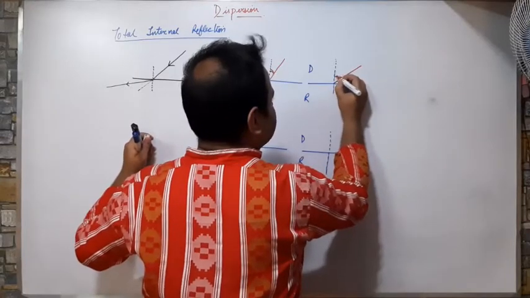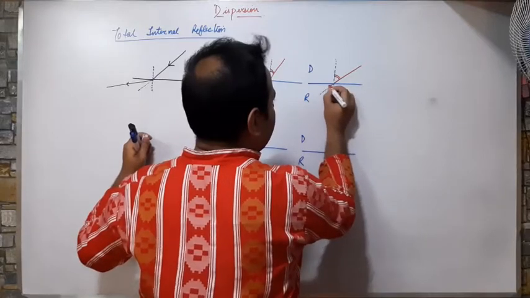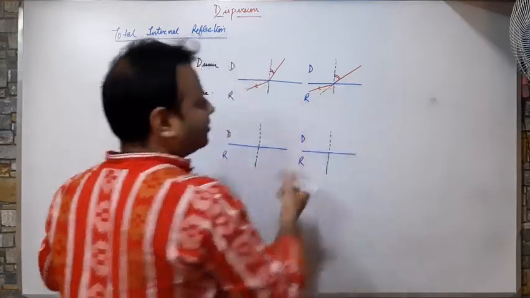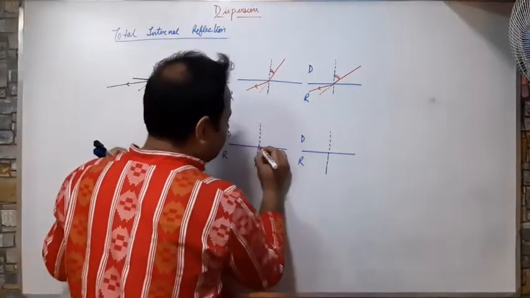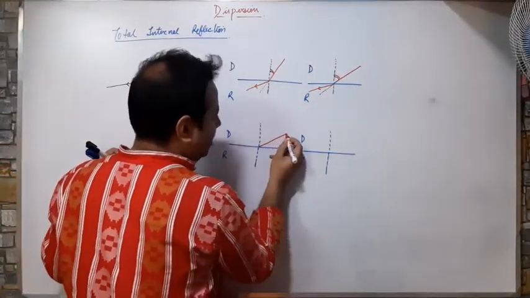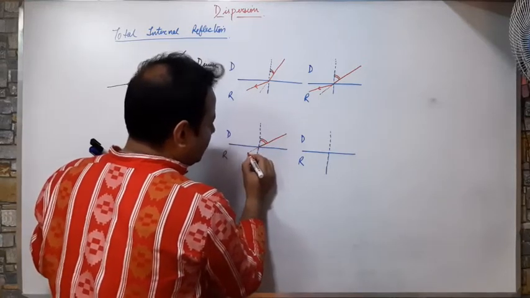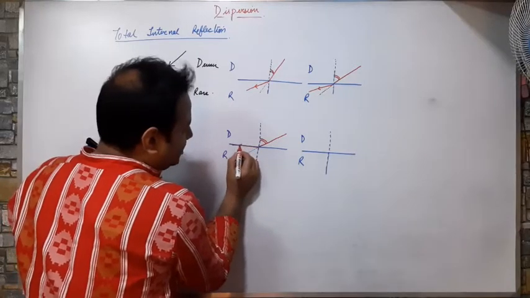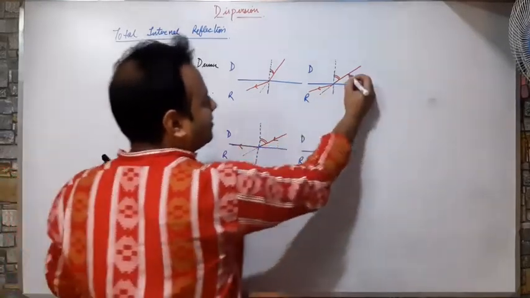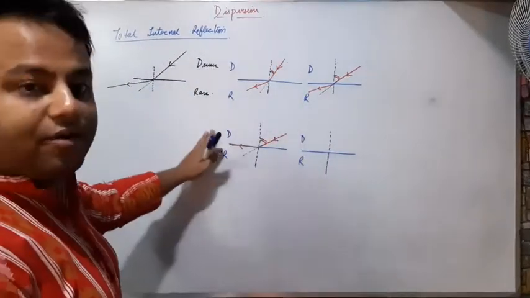Instead of going straight, it will again be refracted. Now I am increasing the angle of incidence. Instead of going straight, it will go like this, again away from the normal. In each case, it is going away from the normal.